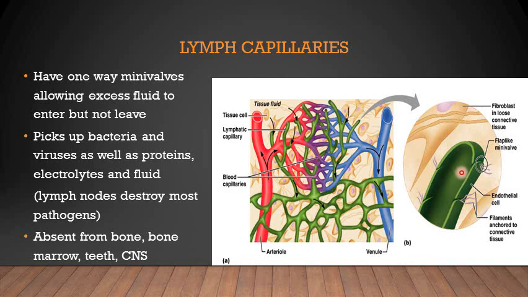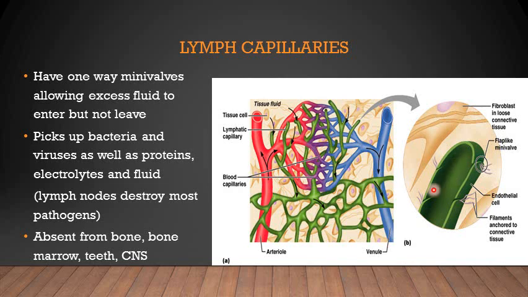But because of the presence of these valves, the fluid which has entered the lymph capillaries does not leave it. It is not coming back. So this helps to allow the unidirectional flow towards the lymph capillaries. The tissue fluid can only enter, and it cannot pass out of the lymph capillary once it enters.